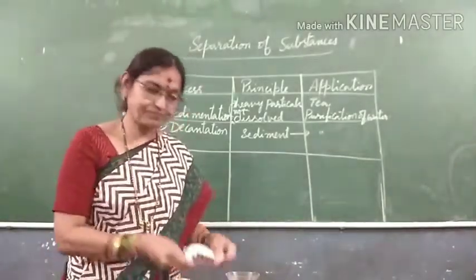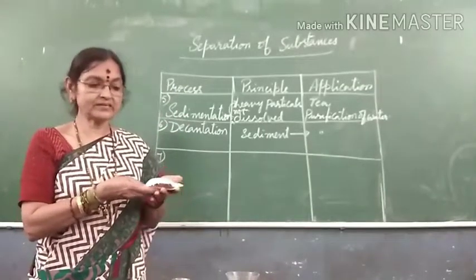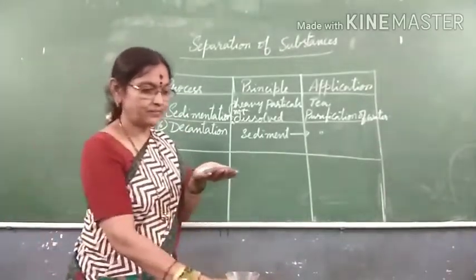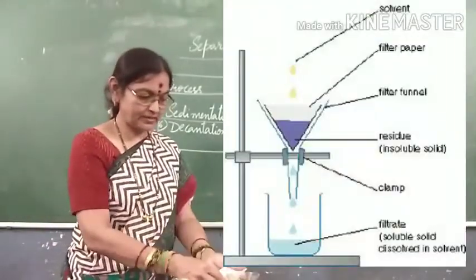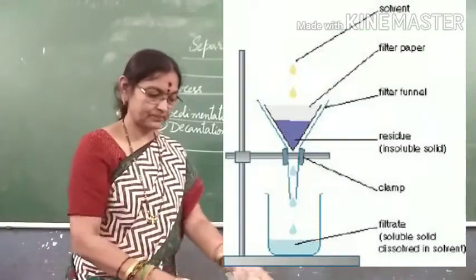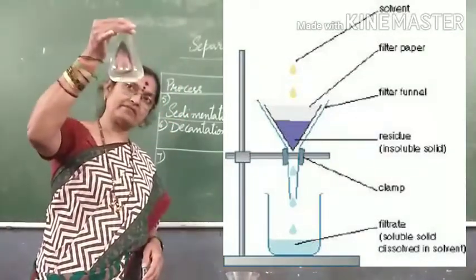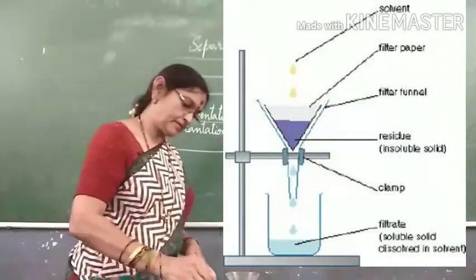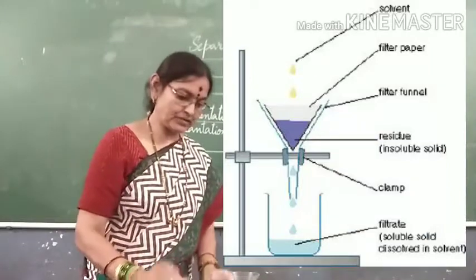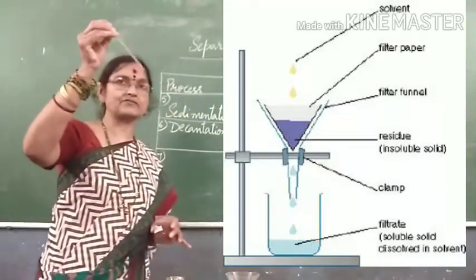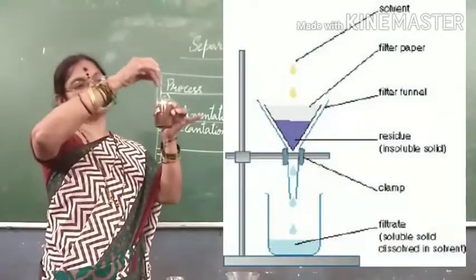Now, you see, this is sand. I am keeping this sand in this beaker. Then this is called a conical flask, which has water. I am pouring it in this beaker. Now I am using this glass rod, normally called a stirrer, and I am stirring it.